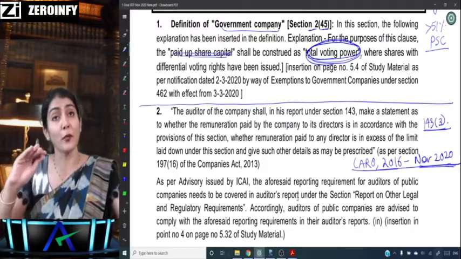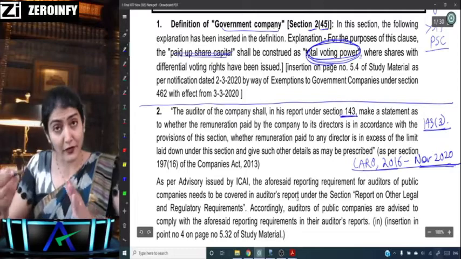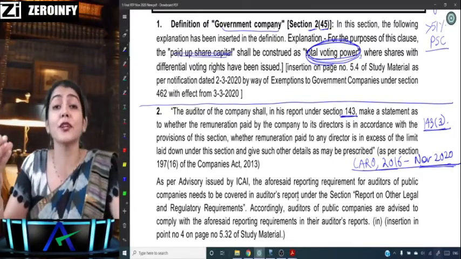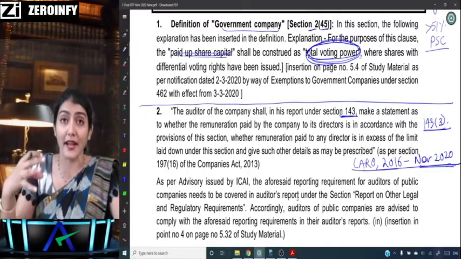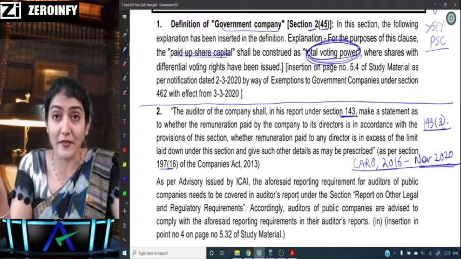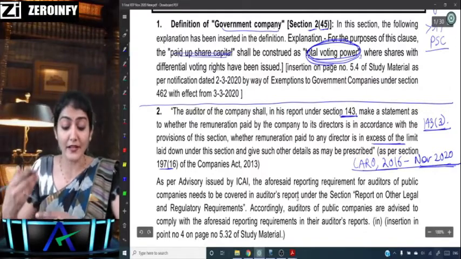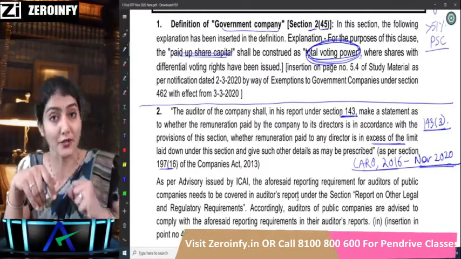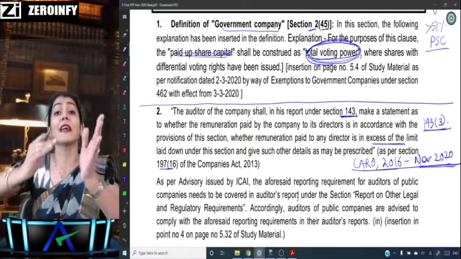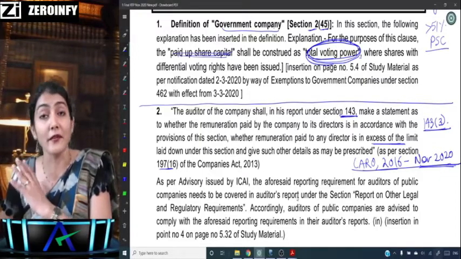What is now added over there: the auditor of a company under 143.3 is also required to report whether the managerial remuneration paid to the directors is in compliance with the provisions of section 197 subsection 16, or whether any excess managerial remuneration has been paid in excess of the limit laid down under this section. So managerial remuneration, whether paid within the limit or exceeding the limit, now also comes under the reporting under other legal and regulatory requirements.